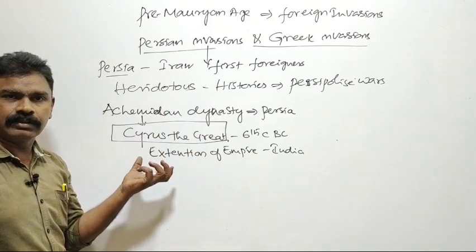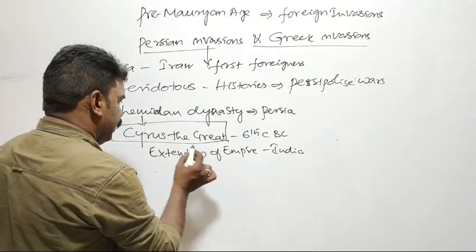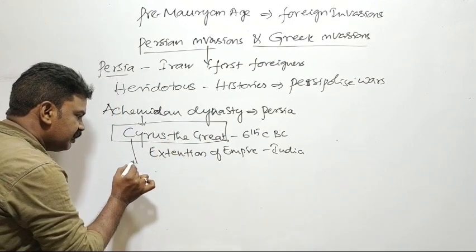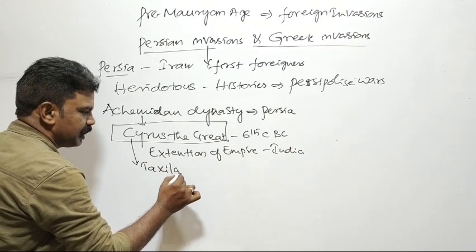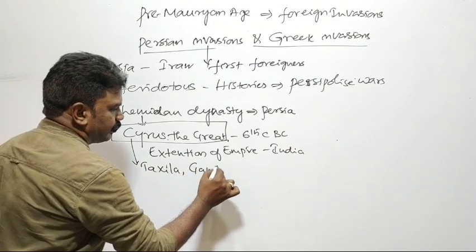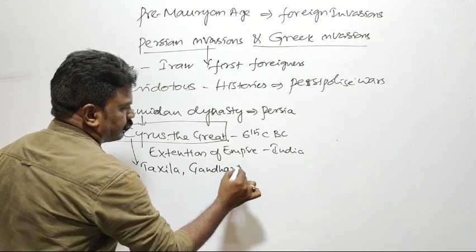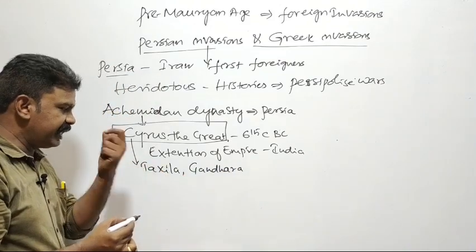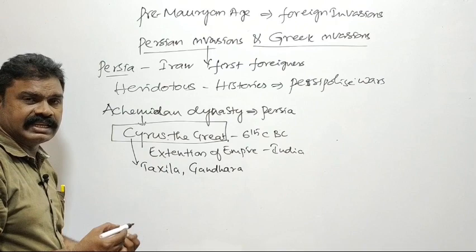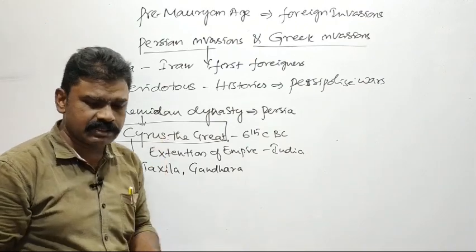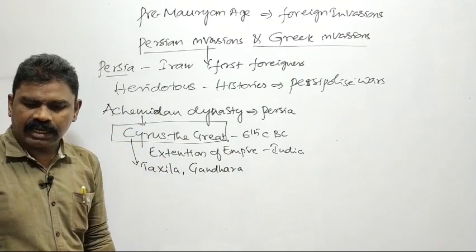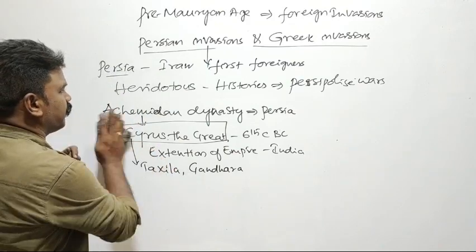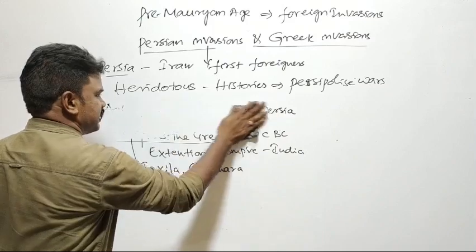He was a Persian. He invaded India at Takshila. He occupied Takshila, Gandhara, and the surrounding areas. These areas were occupied by Cyrus the Great. Takshila and Gandhara fell under the control of the Persians.